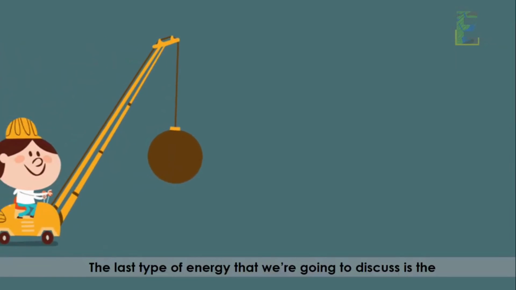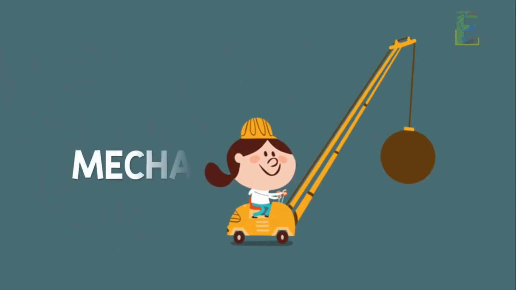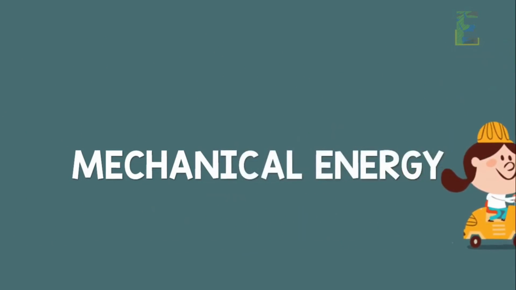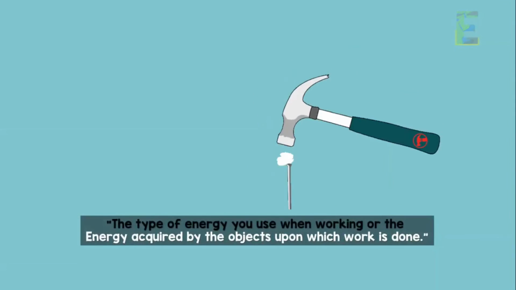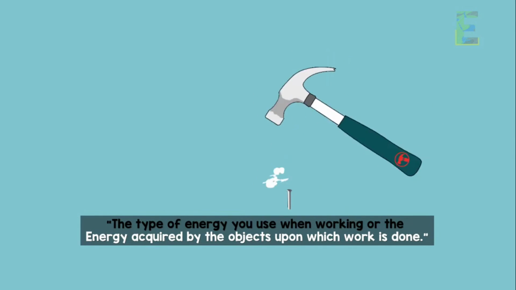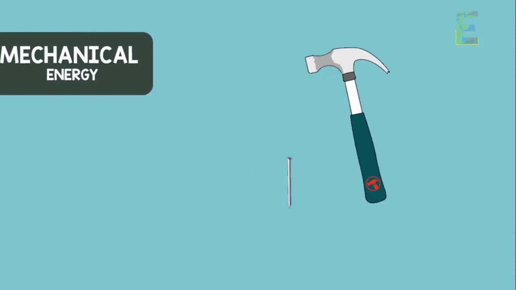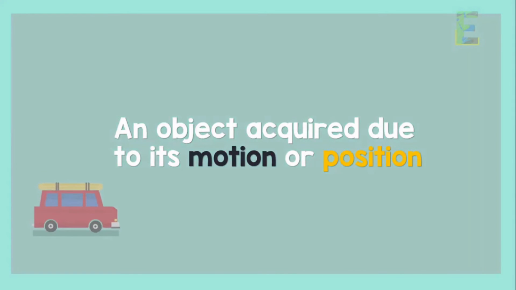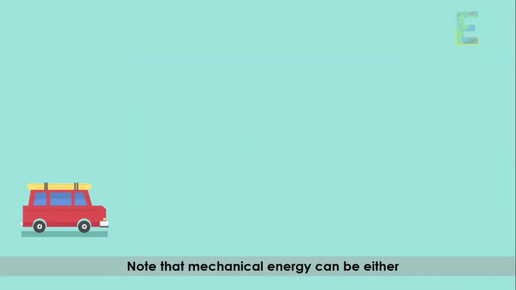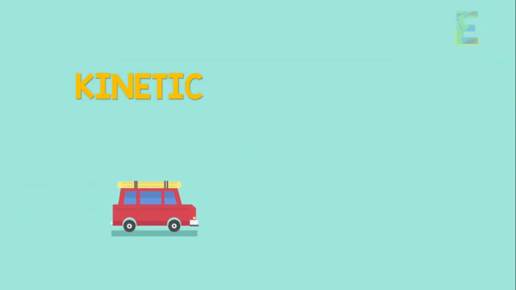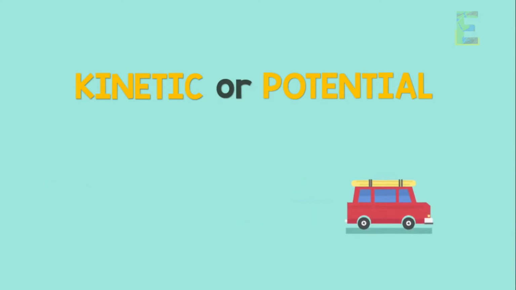The last type of energy that we are going to discuss is the mechanical energy. The type of energy that you use when working, or the energy acquired by the objects upon which work is done, is known as mechanical energy. Mechanical energy is the type of energy that an object acquired due to its motion or position. Note that mechanical energy can be either kinetic energy or potential energy.